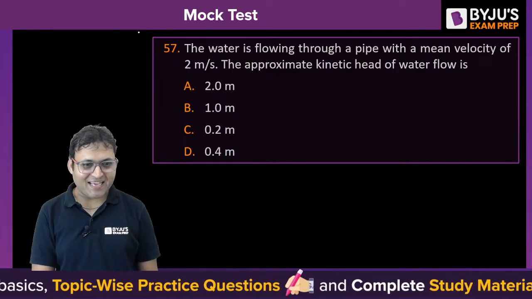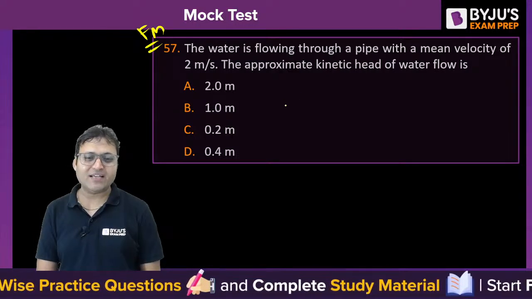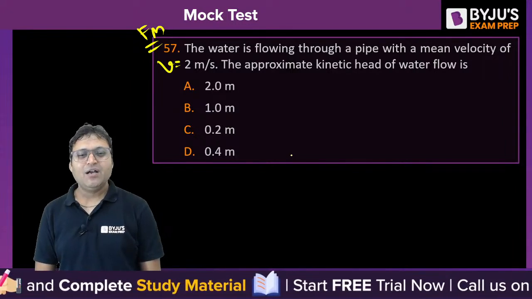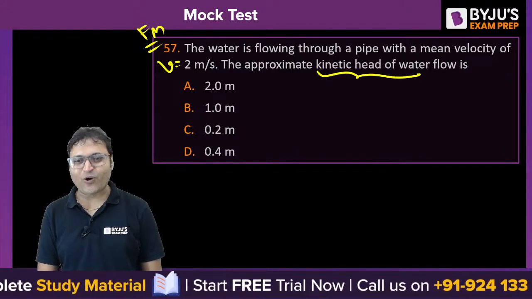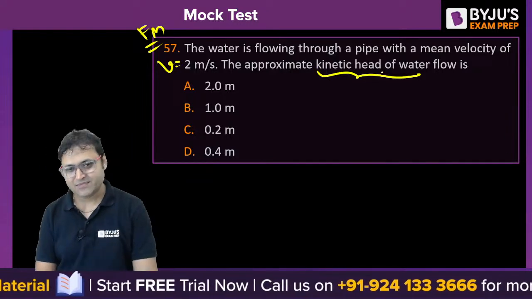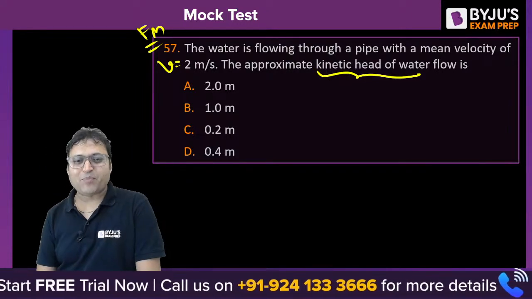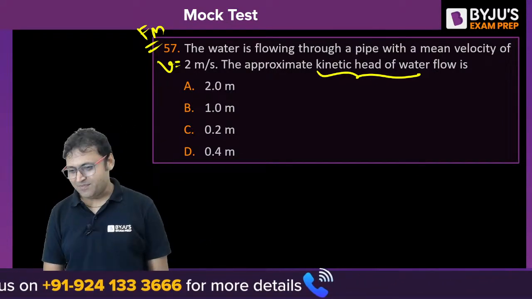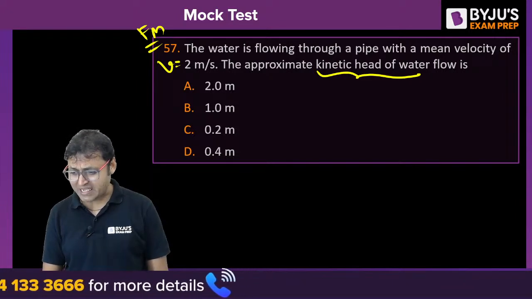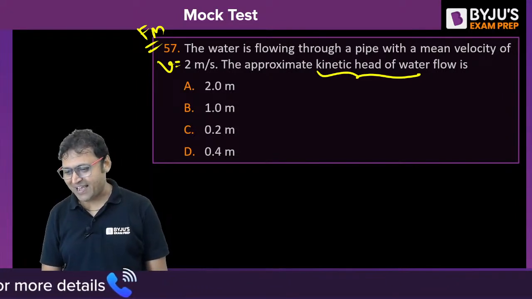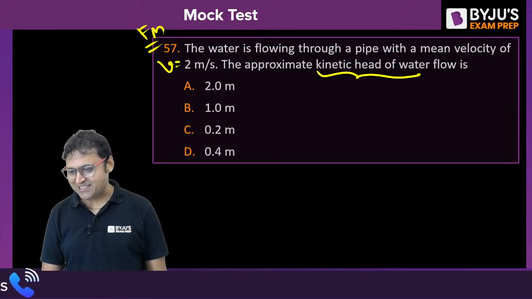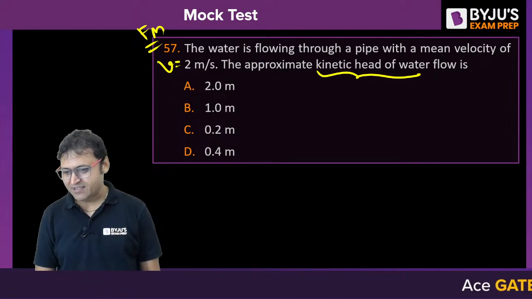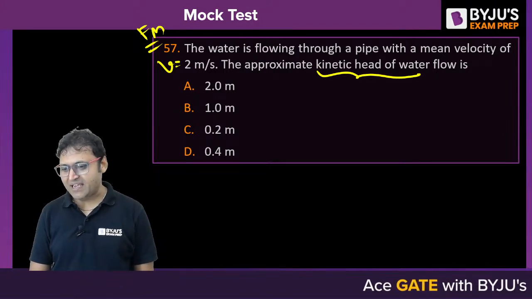The next question, question number 57 on your screen. From fluid mechanics, the water is flowing through a pipe with a mean velocity of 2 meters per second. Average velocity is 2 meters per second. What is the approximate kinetic head of the water flow? Can you tell? I want all of you to respond. What is kinetic head? Yes, Ashish, good, good. What about the others, Shreyas? Gaurav, tell me, what is the answer?